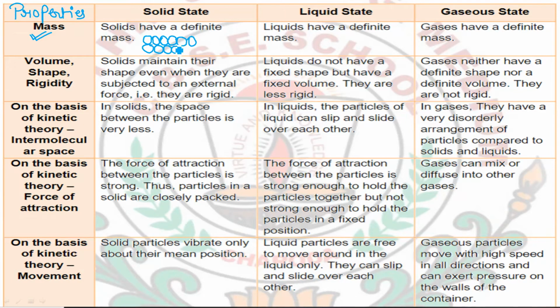They have a force of attraction between them, known as intermolecular force of attraction, which is very strong, and due to that, as the particles are very near to each other, what will happen? A large number of particles can be accumulated in a very small space. Mass is the number of particles present in a matter. So if a large number of particles are present in a very small space, then the mass of that substance will be very high.